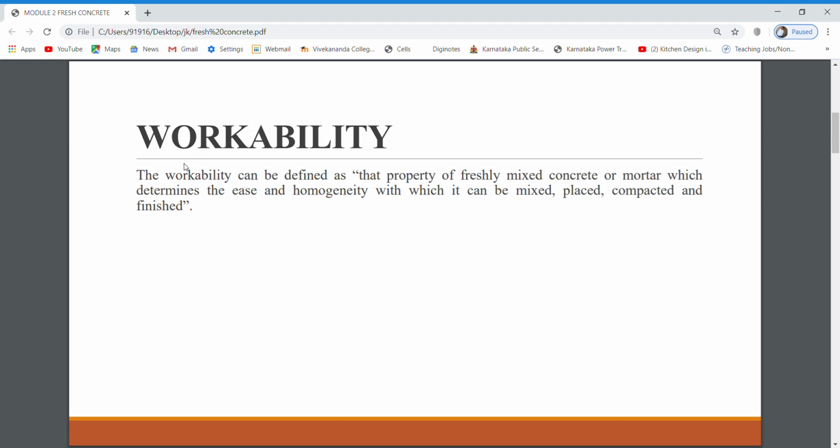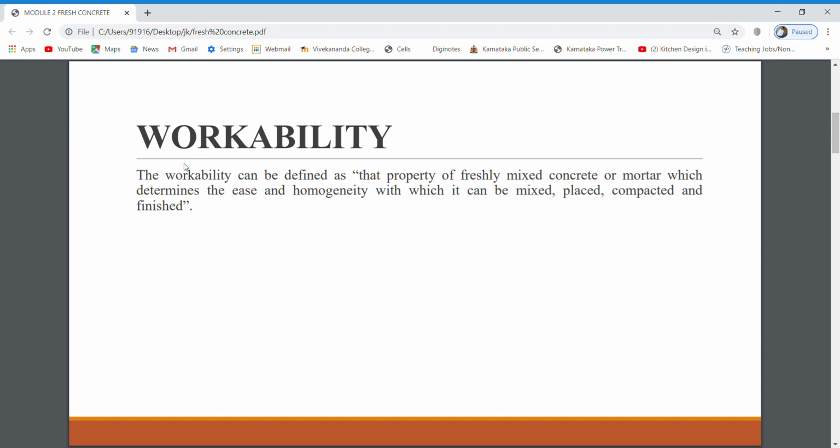So workability, what is the definition? We will see it. Workability can be defined as that property of freshly mixed concrete or mortar which determines the ease and homogeneity with which it can be mixed, placed, compacted and finished. This is very important. Throughout, it has to be sustained. It should not set, all those things. It has to qualify here.